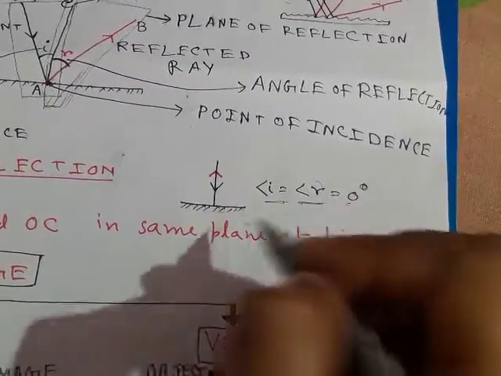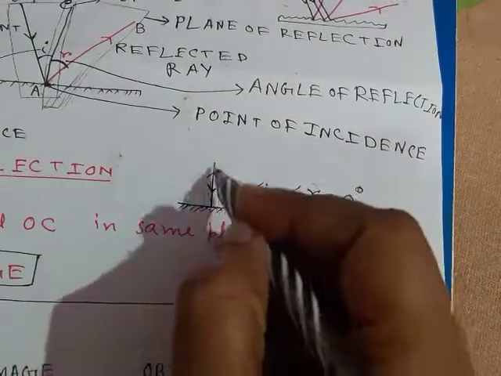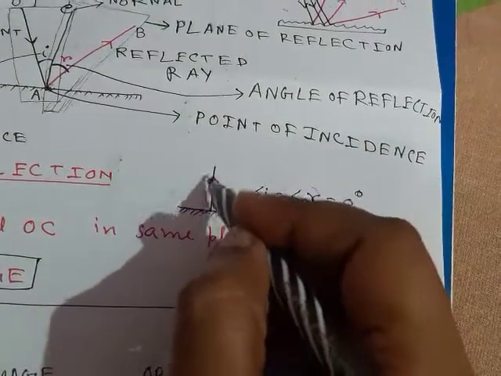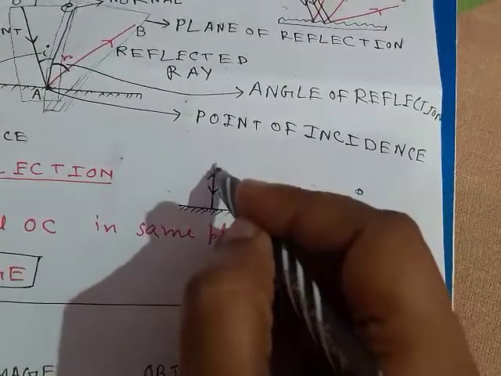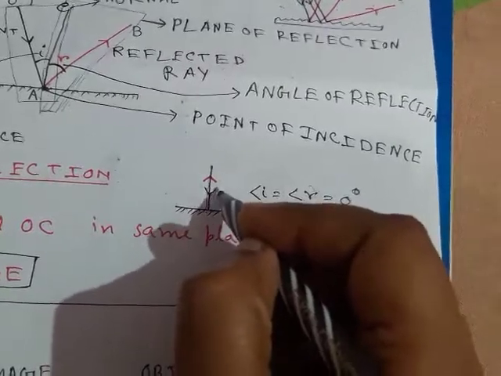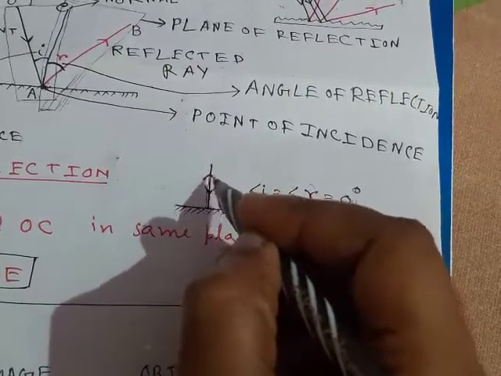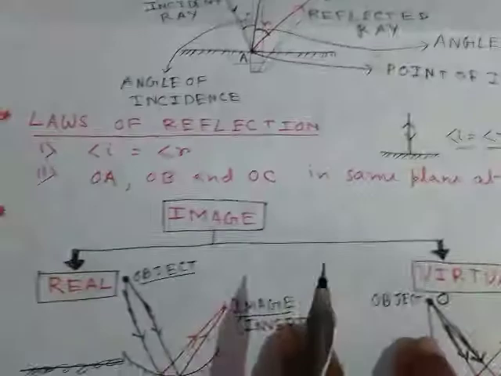So after hitting the surface, the reflected ray will also go back in the same path. The light ray is coming vertically, and the reflected ray will go back vertically.